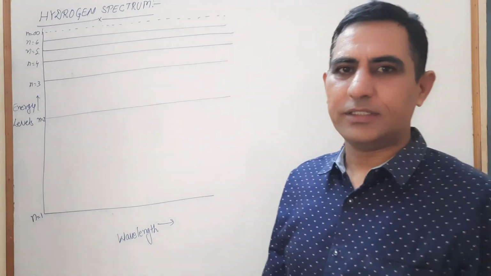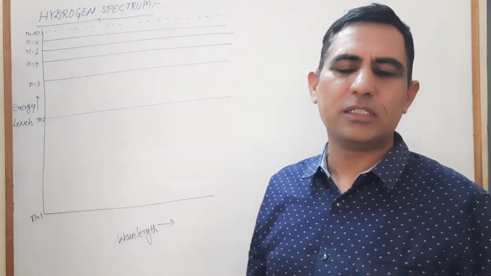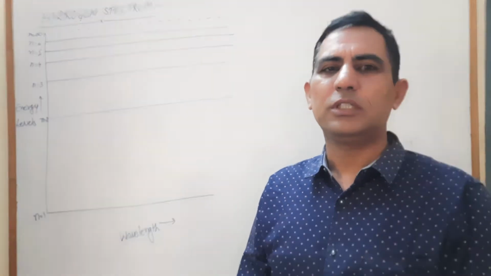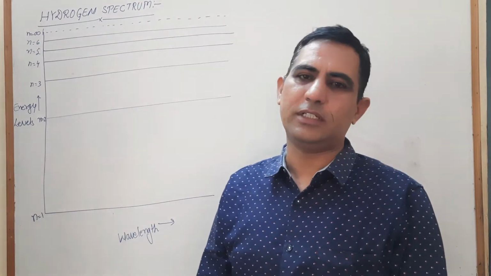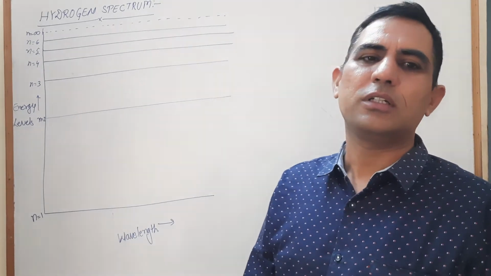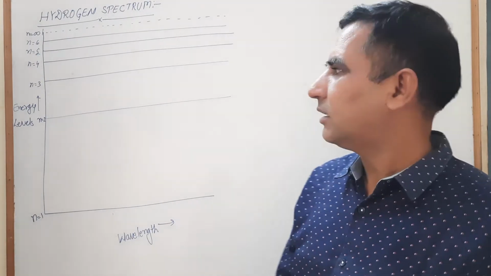Today we discuss the hydrogen spectrum. As we know, various energy levels are present in hydrogen. Let us assume that we heat a hydrogen atom. Due to the excess heat, the electron absorbs some amount of energy and occupies a higher energy